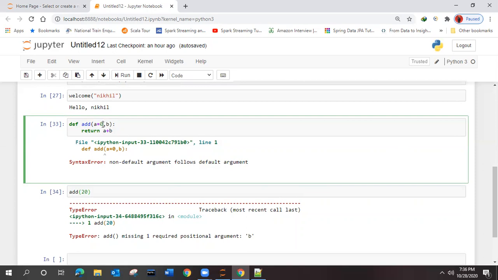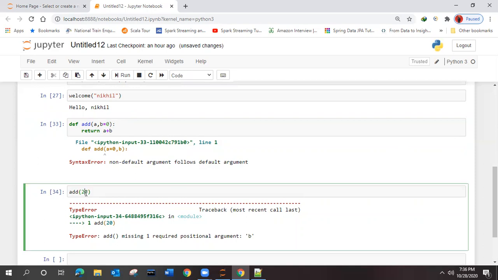At the first function, what we can do now, it is giving us the error, right? We can give B a default value, like B is 0. Let's see, because the 20 we are passing over here is not recognized whether it is A or whether it is B, right? Because you are giving a single value, so this 20 is going to be copied into which one, A or B? It doesn't know, right?